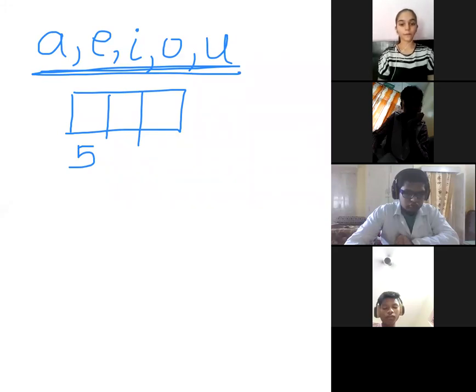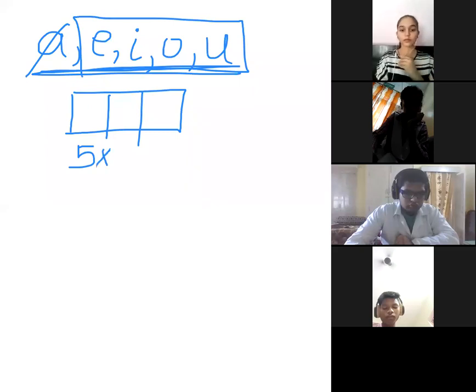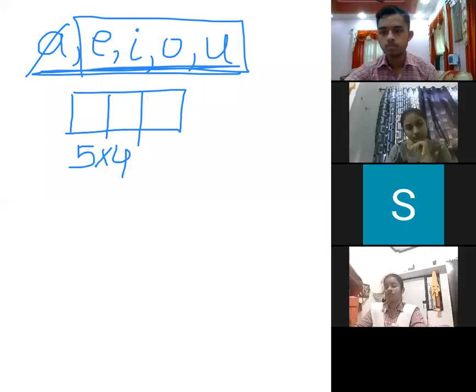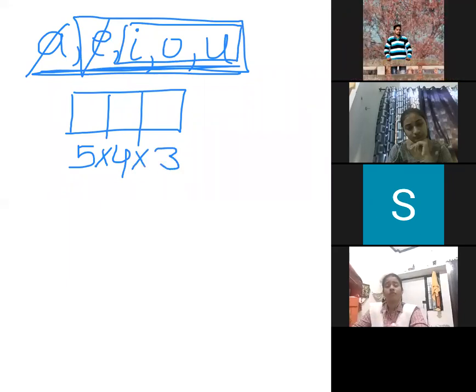So on the next place, if one, that is A, is used, now 4 alphabets are left with me. So on the next place, I can use any of the 4 alphabets. Next condition, one more is used. Now I am left with only 3 alphabets. So altogether 60 ways are there to write different words using A, E, I, O, U, means the 5 vowels.